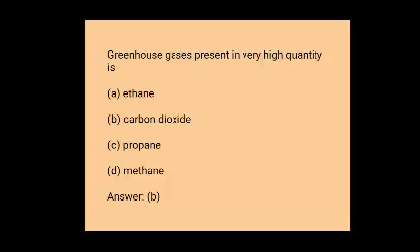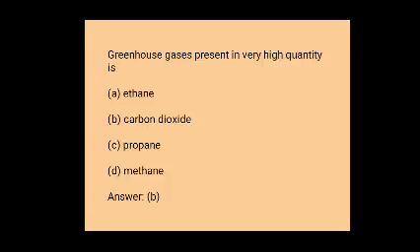Second question in quiz. Greenhouse gas present in very high quantity is: options A ethane, B carbon dioxide, C propane, D methane.